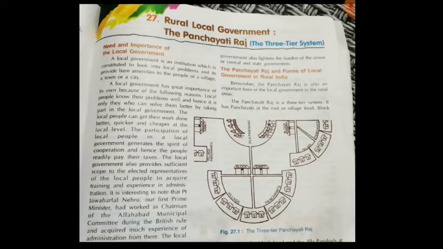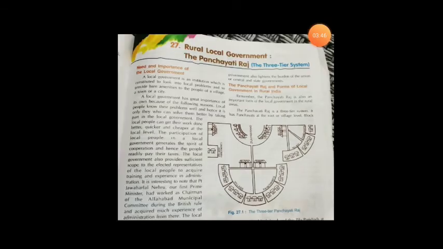And the Jila Parishad or the district council is the top layer in the three-tier system of Panchayati Raj, as you can see here in this picture. All the three institutions together look after the needs and problems of the rural areas, and they are together called the Panchayati Raj.